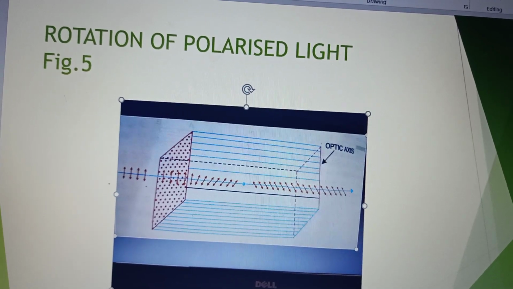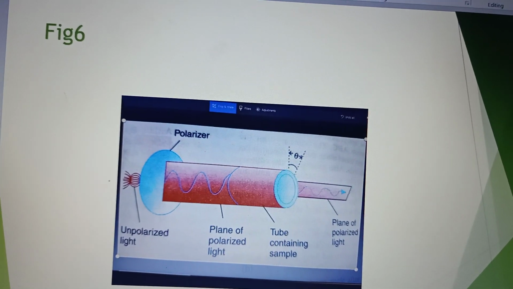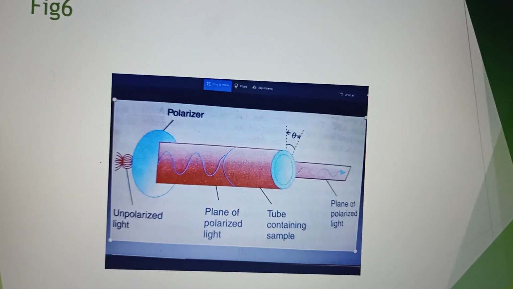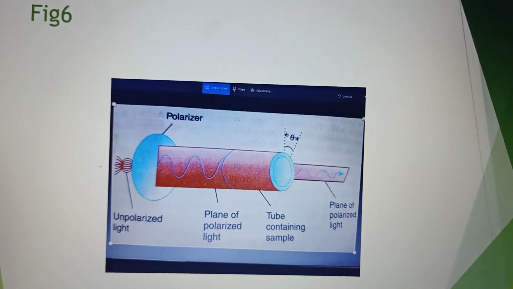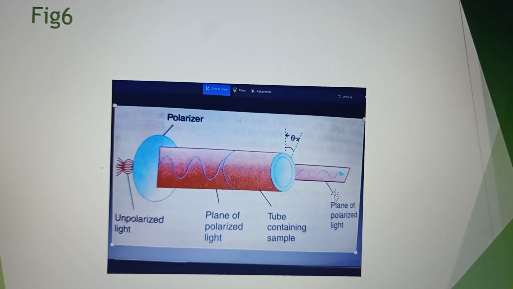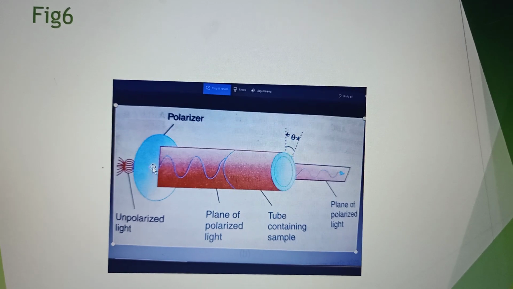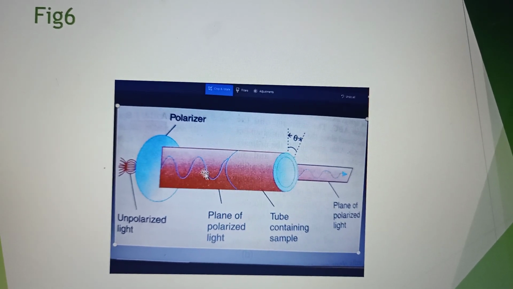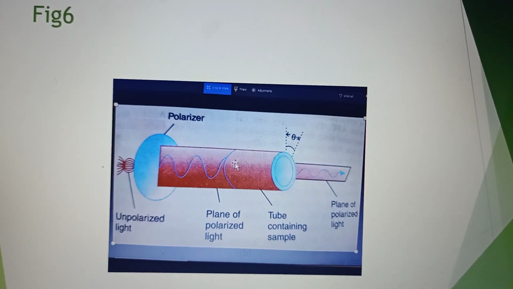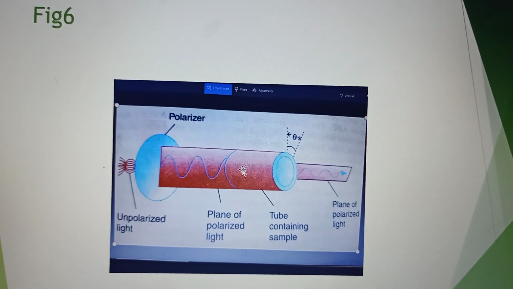So the same thing can be shown in the next slide also. Look, now this is unpolarized light entering optically active crystal.